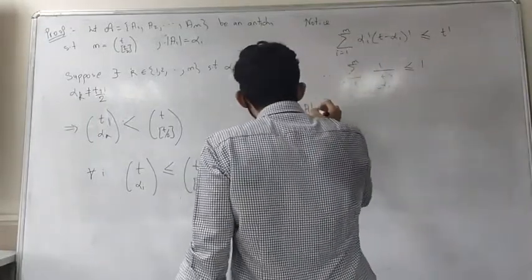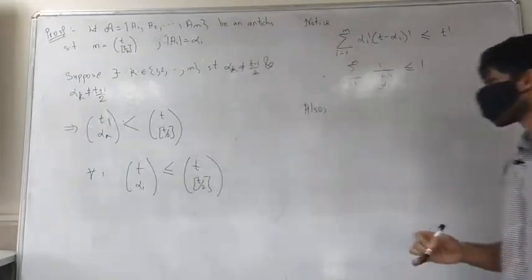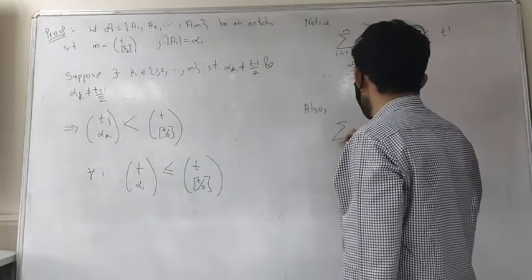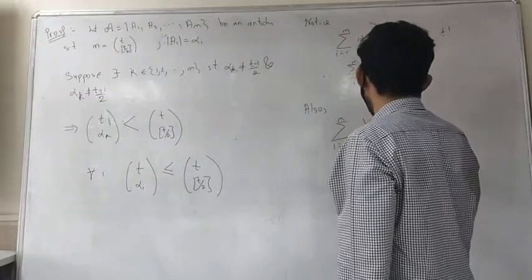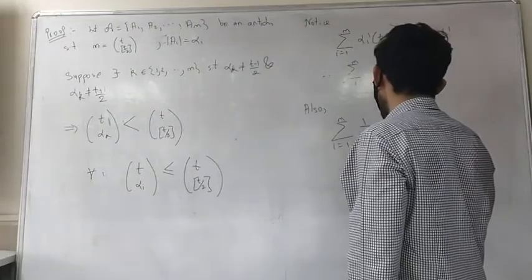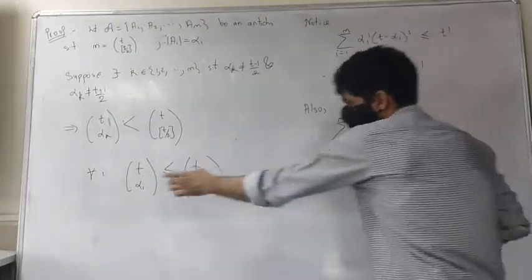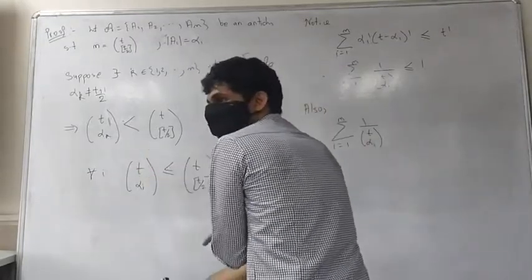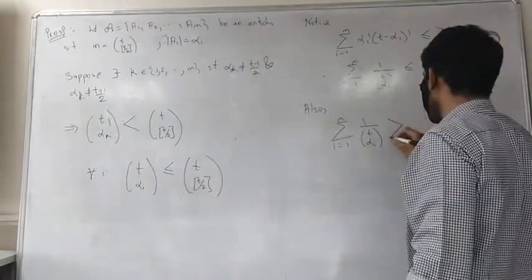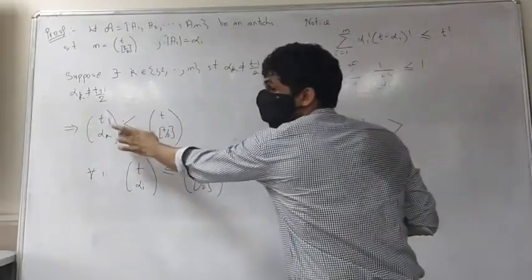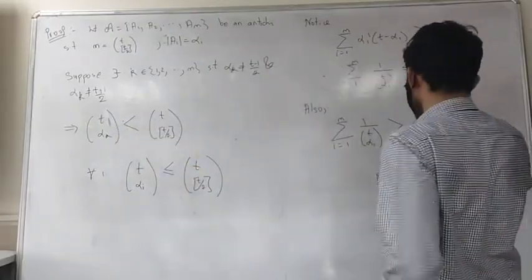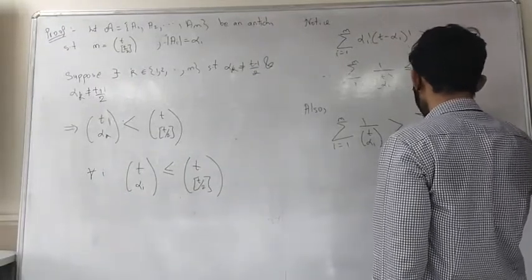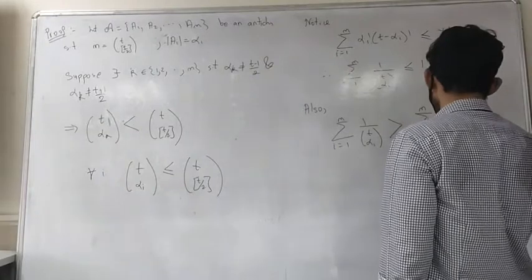And also what we have, if I look at this summation i going from 1 to m of 1 over t choose alpha_i, see this is less than this, so you cross multiply, you're going to get this is going to be strictly greater than, because here you have one strict inequality, exactly the same thing as in the previous theorem, 1 over t choose t/2.